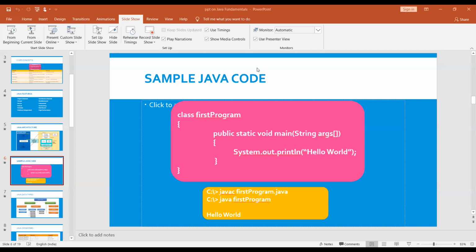Sorry, actually I didn't see whether my screen is sharing or not. Okay, I shared my screen. Are you visible now? Okay, I will repeat again.